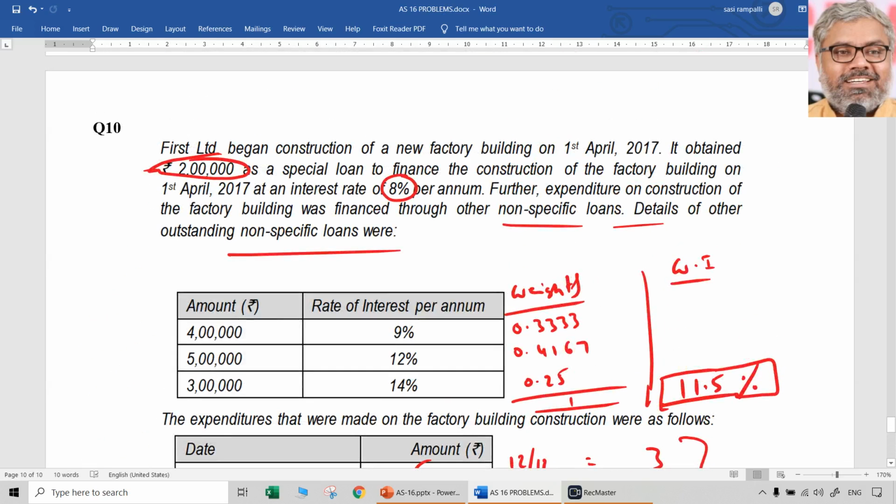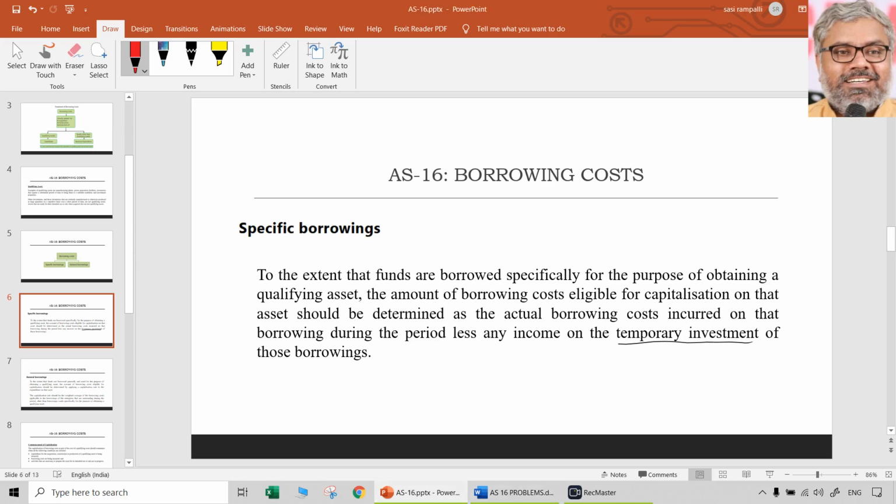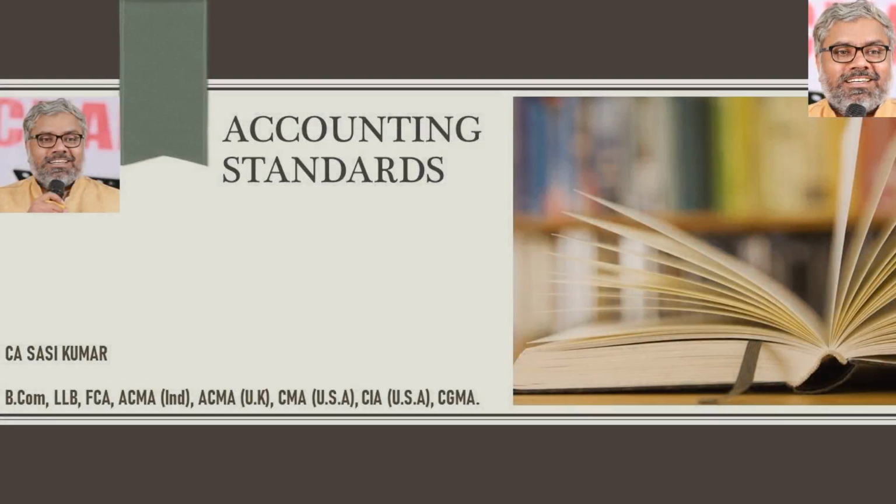That's it. These are the various questions that were asked in the examinations in the past, and questions which have been given in ICAI material also, and some of the suggested answers which were given by ICAI and RTPs given by ICAI also. So mostly the questions from Accounting Standard 16 will be similar to these types of questions. Practice them very well, understand the provisions of the standard very well, and improve the practice of writing the answer in theoretical text form. A lot of times people think I will do fantastic in the exam directly. It may not be easy. You have to practice it a number of times.